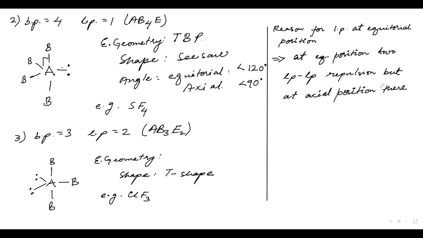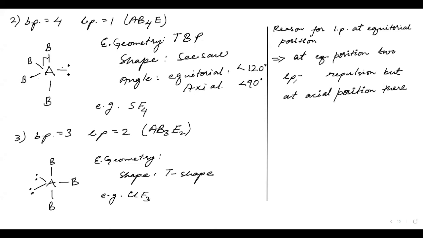But at axial position, there will be how much? 1, 2, and 3. So there are 2 lone pair. This will be bond pair. 1, 2, and for angle there will be 3.